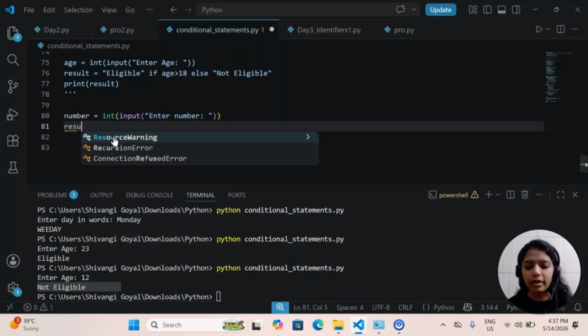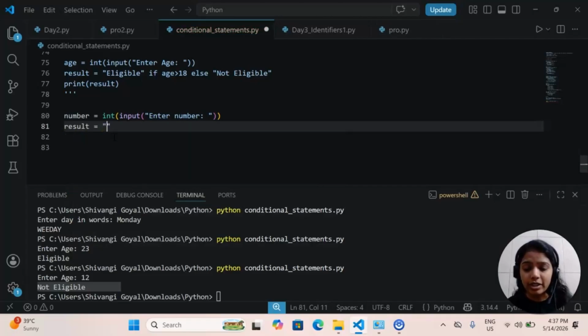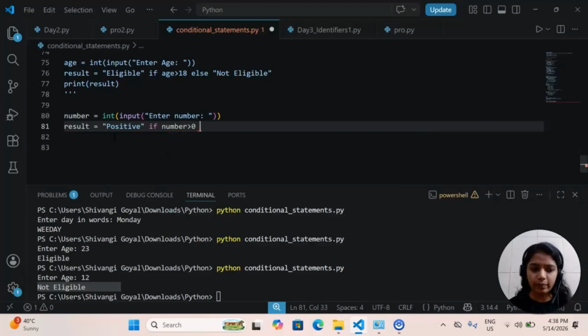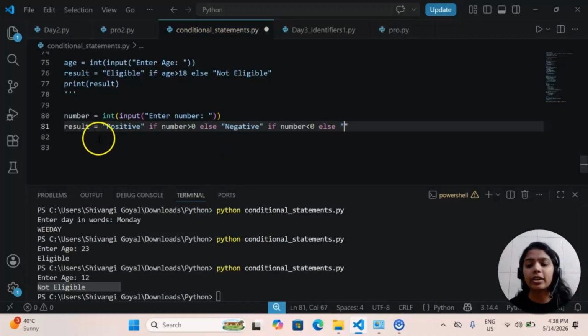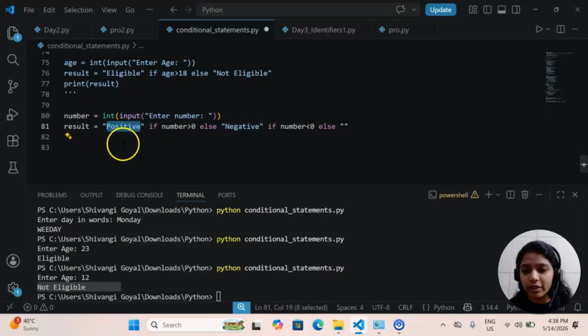Okay, so result again I will say if. First I will say print positive if number is greater than 0, else print negative if number is less than 0, else. Wherever I said print, it means please store that particular part in result. So store positive in result if number is greater than 0, else store negative if number is less than 0, otherwise store 0.